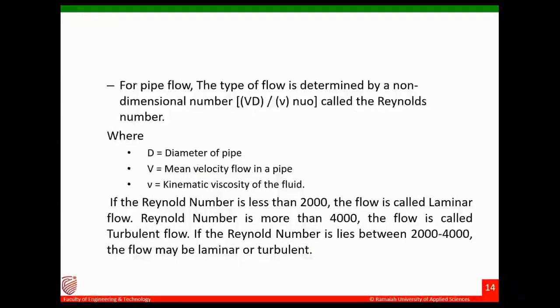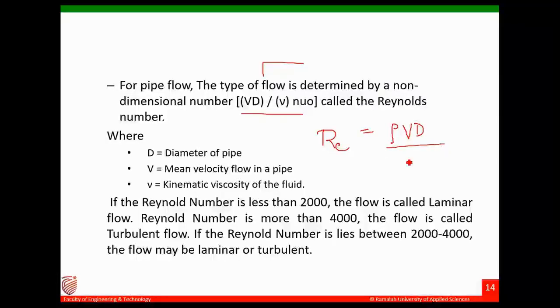In pipe flow, the type of flow, whether it is laminar or turbulent, is defined by a number called Reynolds number. This is a non-dimensional number. We'll learn more in the coming sessions. The formula for it is rho v d by mu, where rho is density, v is velocity, d is the diameter of the pipe or the characteristic length, and mu is the dynamic viscosity, which we have studied in our earlier classes.